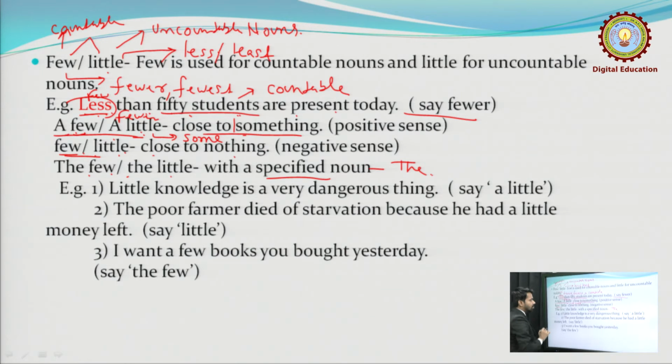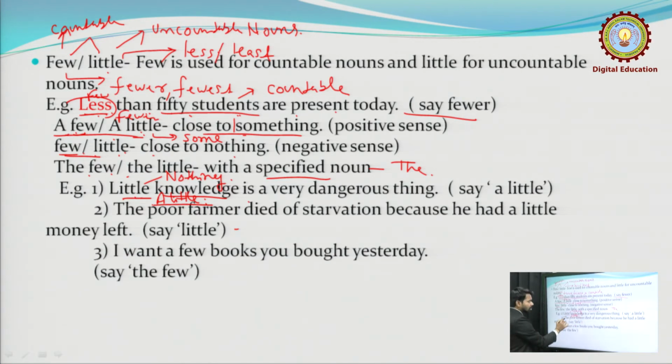The first example: little knowledge is a very dangerous thing. Little knowledge means close to nothing. When you do not have any knowledge, how will it be dangerous? So for this statement you need some knowledge, and some comes from a little. So what is the correct form? A little knowledge is a very dangerous thing.